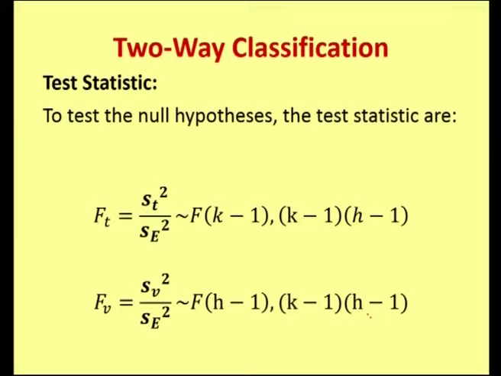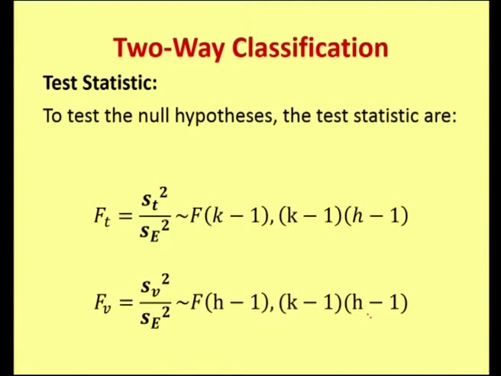Since we have 2 factors affecting the values in the data, we have 2 sets of null hypotheses, and here we have 2 test statistics. The first one is for treatments and the second one is for varieties. The statistic to test the homogeneity of the treatments is s_t squared by s_e squared, which follows F distribution with k minus 1 and (k minus 1) into (h minus 1) degrees of freedom.